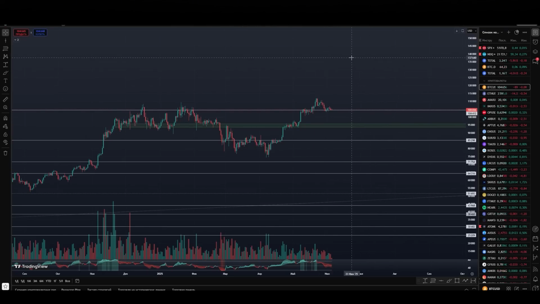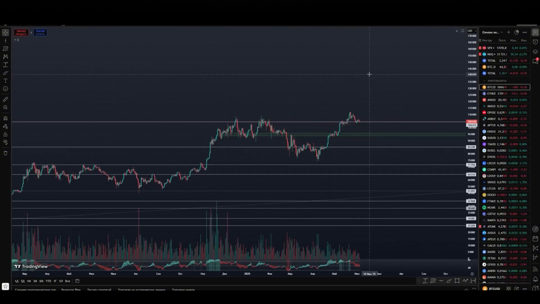Of course, euphoria will begin in the market on the next wave of growth, and you will increasingly meet forecasts and statements that the bull market will continue until the 26th year. The Bitcoin goals are $200,000, $300,000, and so on.